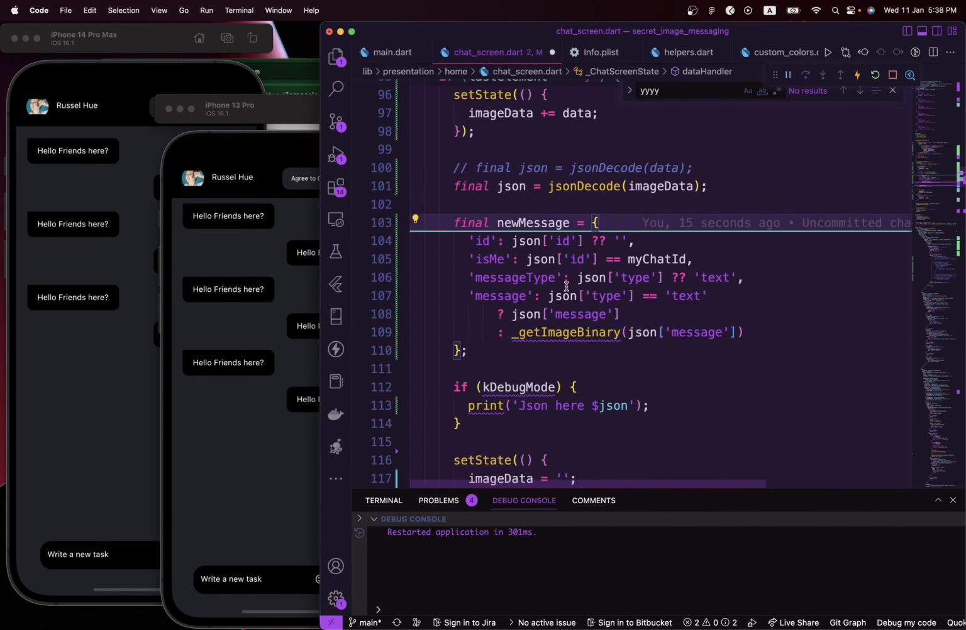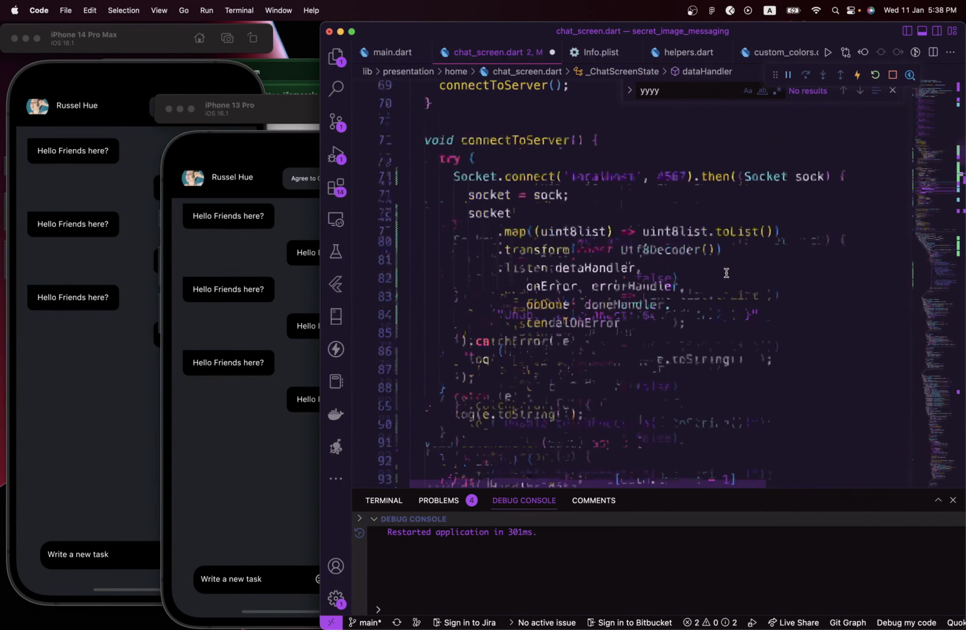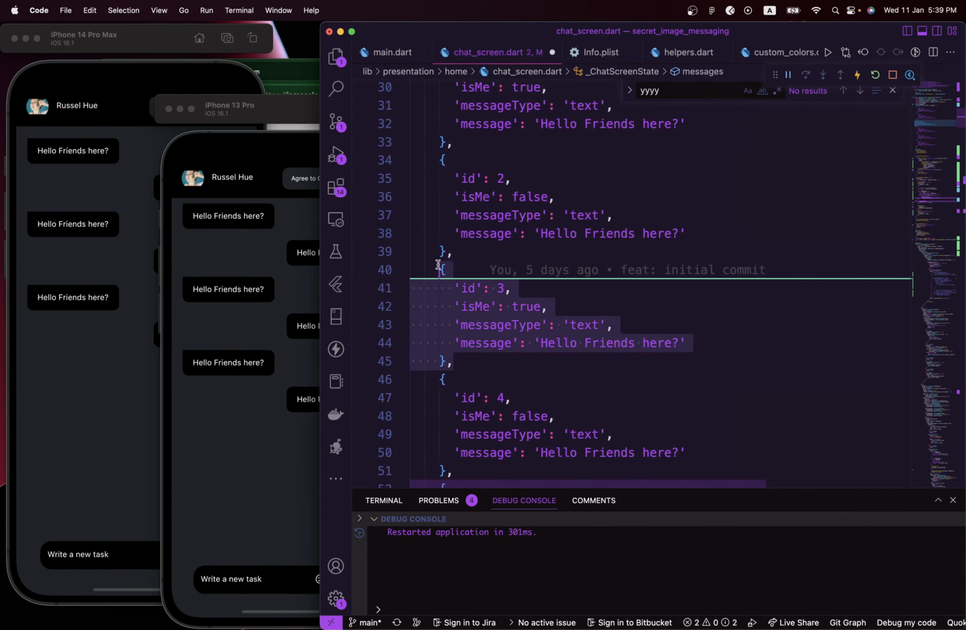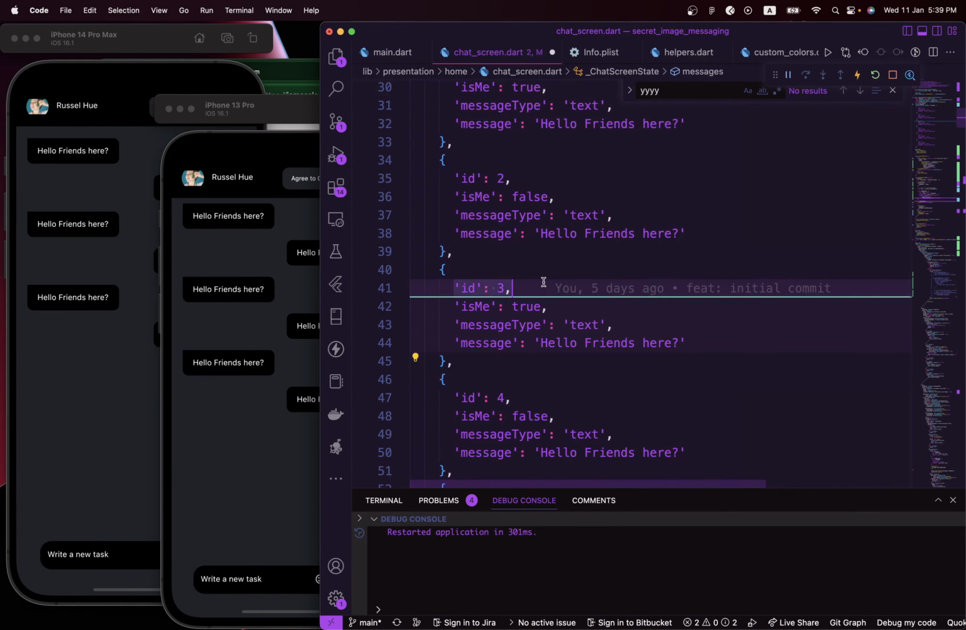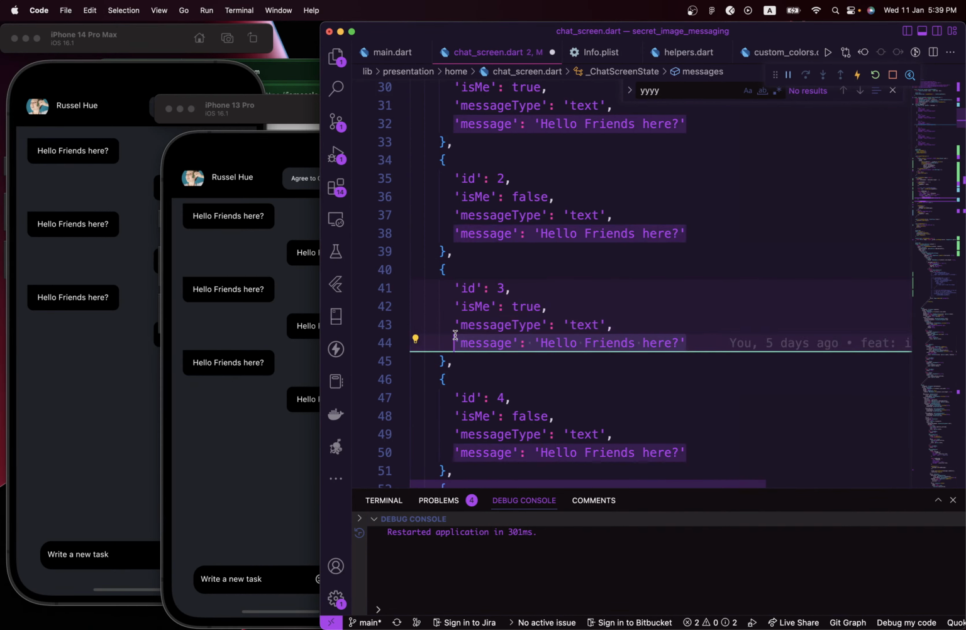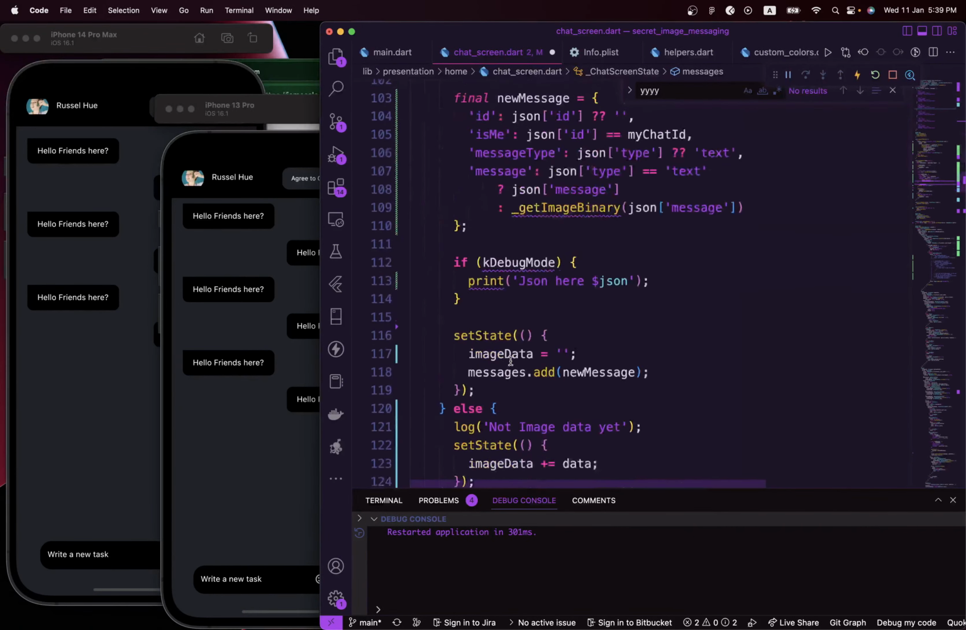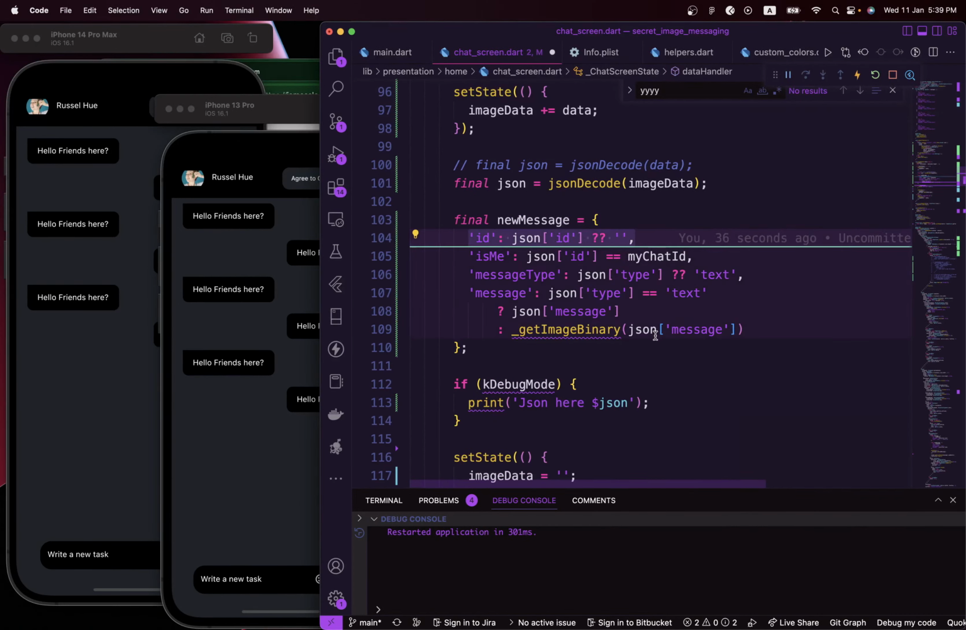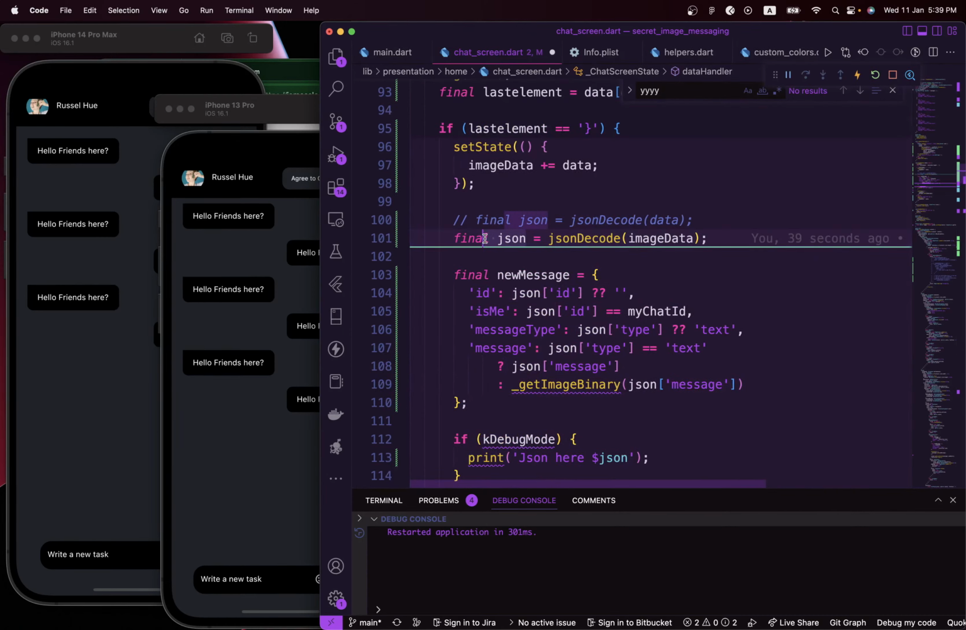And once we get the JSON format, then we can create a new variable called new message, which we can actually add to our list. If you look at our list, this is the form. Our list takes an ID, is me, a message type, and also a message right in here. Then the same stuff we are doing also right in here, an ID, which we are getting from the JSON, the ID of the user that is sending the message, and also is me. We are using the ID of the user that is sending the message to compute if the message is coming from me or if the message is coming from someone else. So that's basically what we are doing right in here.